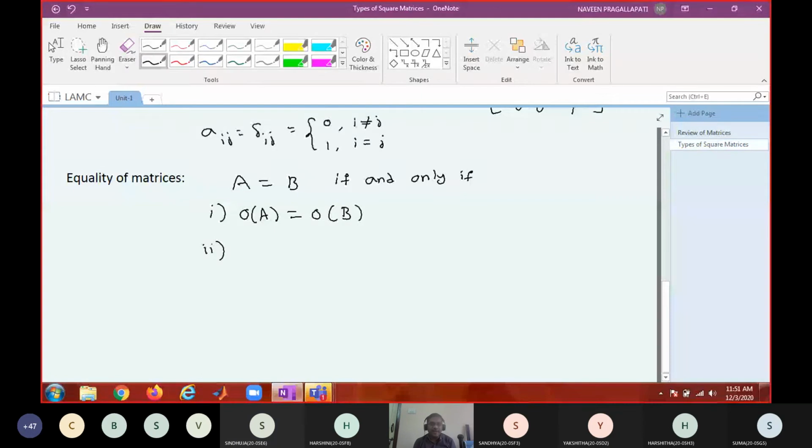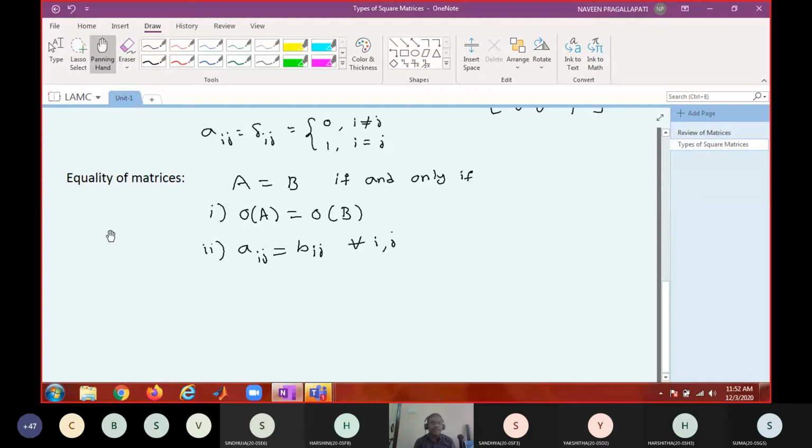Okay, what do you mean by corresponding elements? Aij equal to Bij for all i, j. By default you understand that Aij belongs to matrix A, Bij belongs to matrix B. Is it okay? Right.